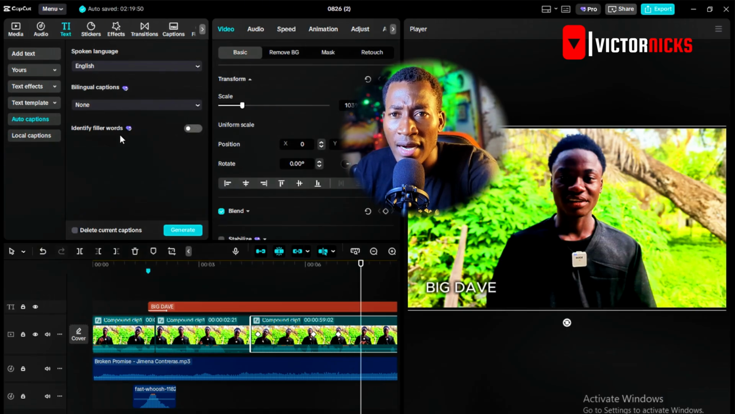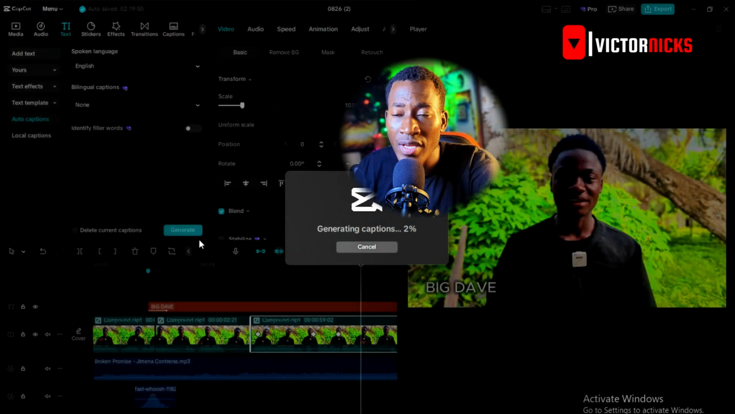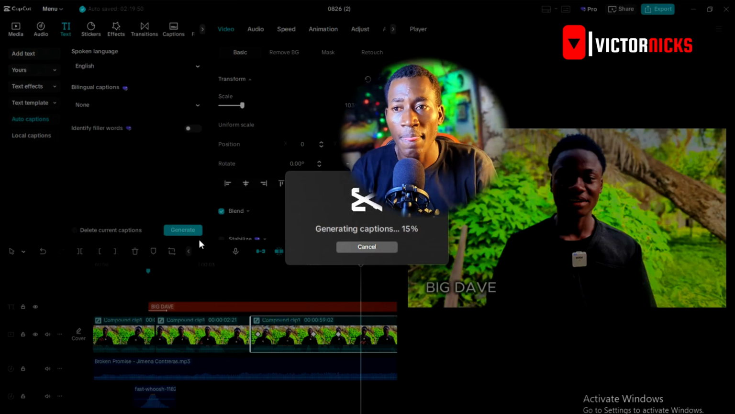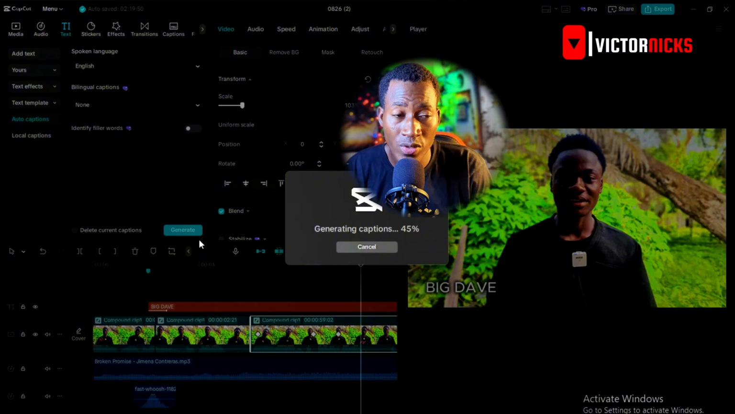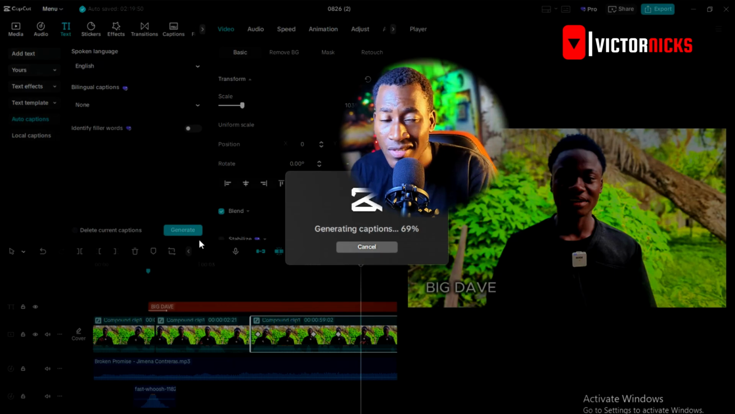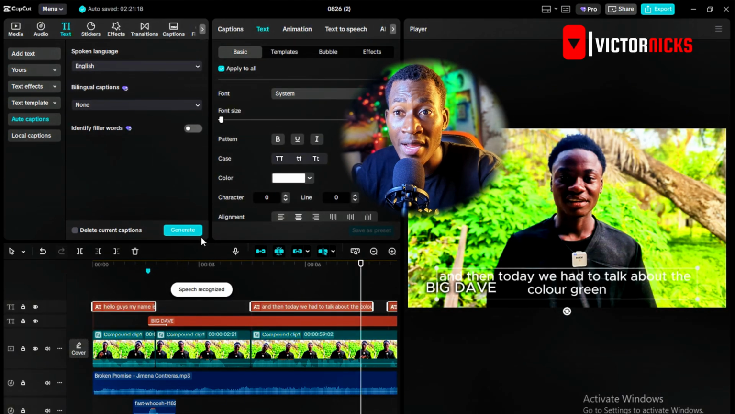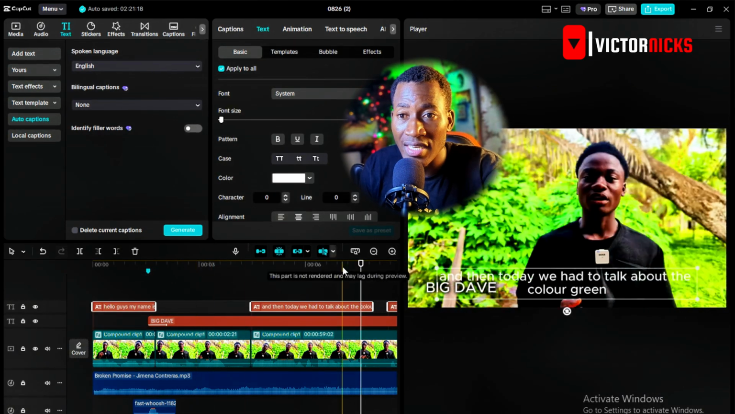All right, I don't want it to identify filler words. I'm going to click on create. So basically, when you click on create now, what that's going to do is that the AI will go through your videos and it's going to do all that it can to make sure that it's able to transcribe your voice and is able to auto generate a caption. And that was so quick, right? So it's really going to depend on your internet, right?